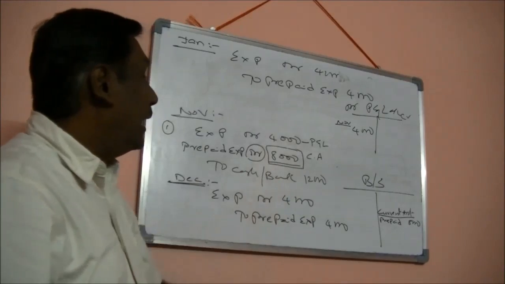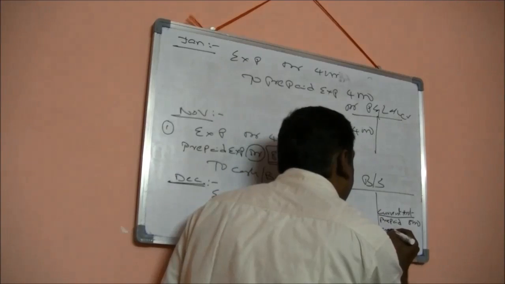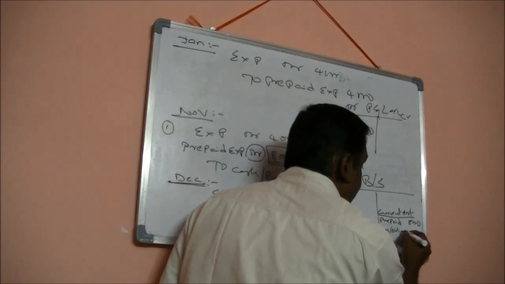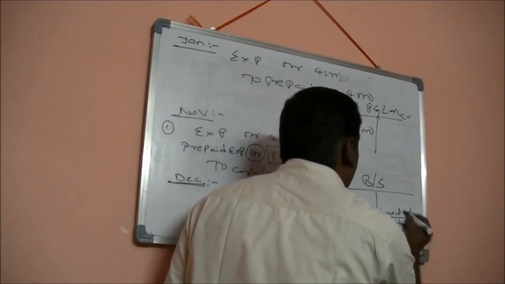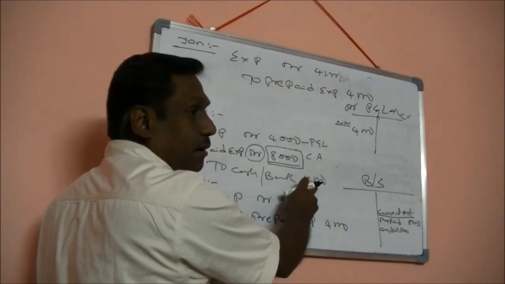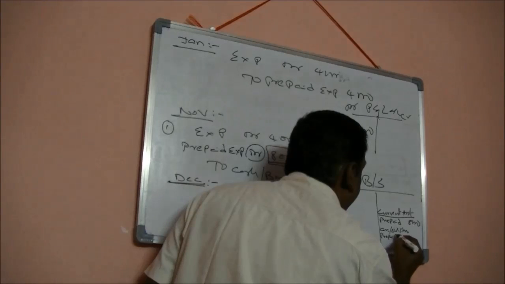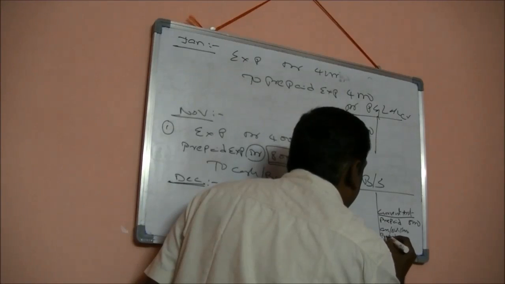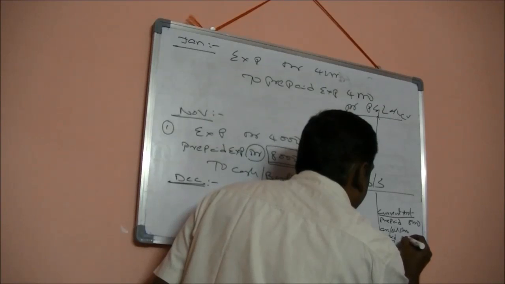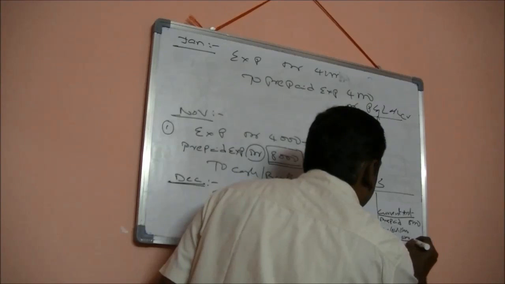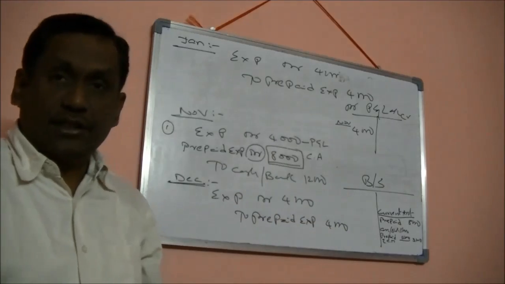And I credited my cash and bank 12,000. That will also appear here. Let us say I have in total 15,000 cash, out of which I paid 12,000 for the prepaid and current month expenses together. So the balance is 3,000. This is how it will appear in our balance sheet.